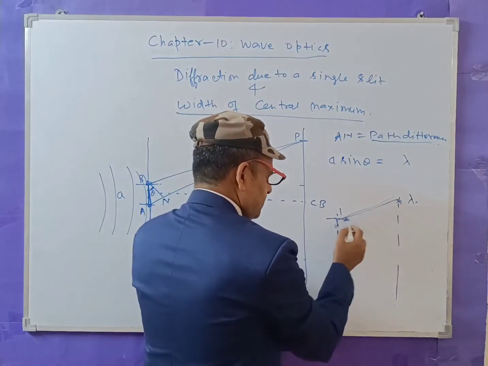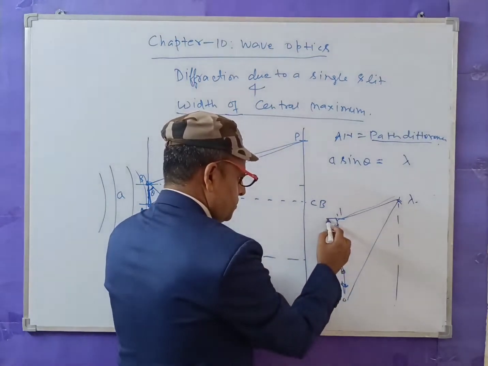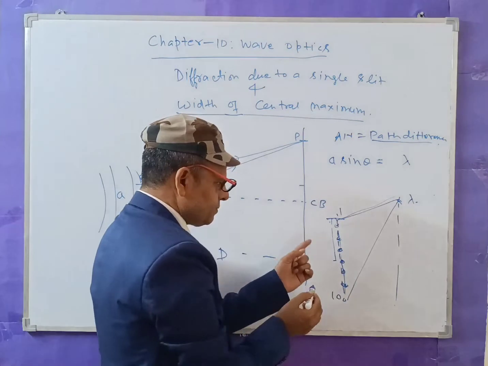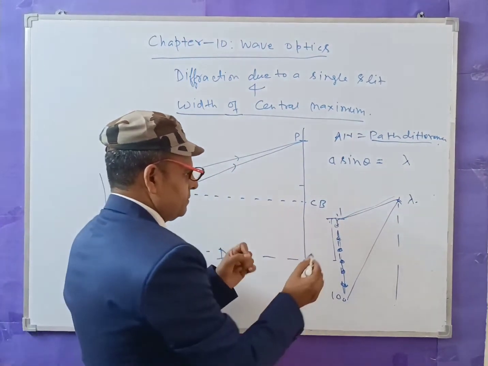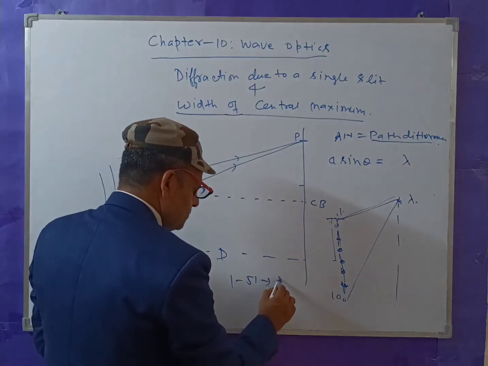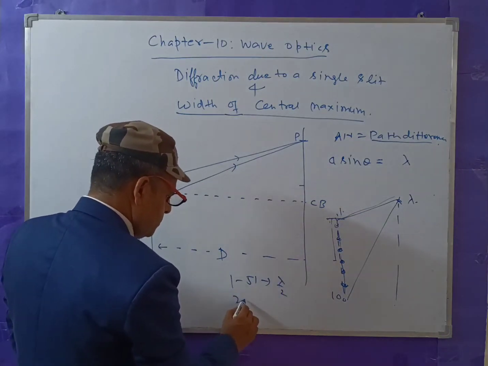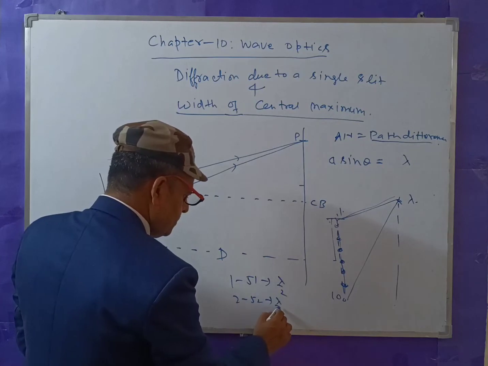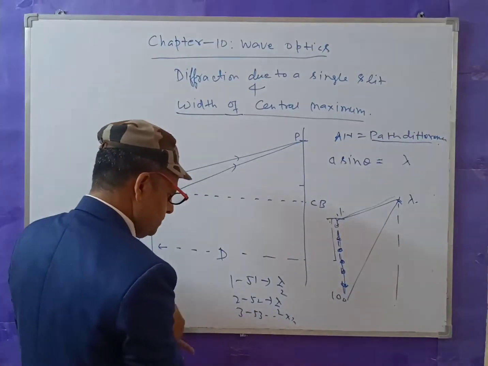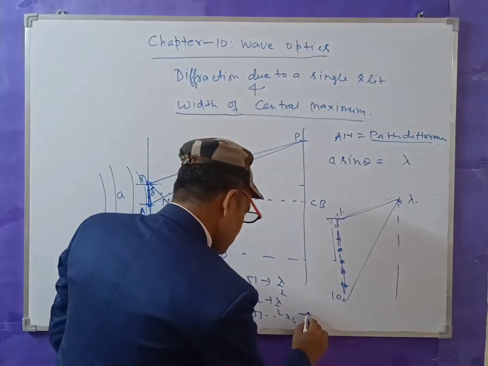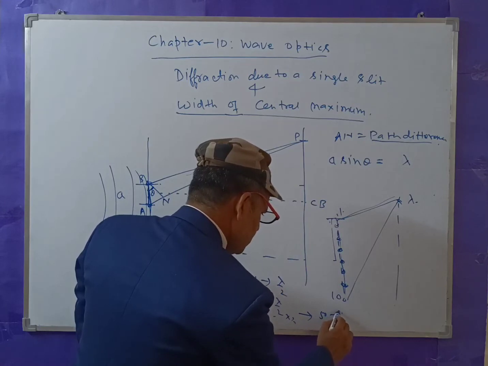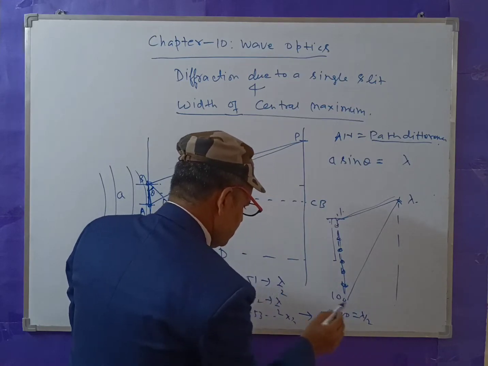So for half of the width, from 1 to 51, the path difference will be lambda by 2. From 2 to 52, the path difference will be lambda by 2. From 3 to 53, lambda by 2. And similarly, from 50 to 100, the path difference will again be lambda by 2.